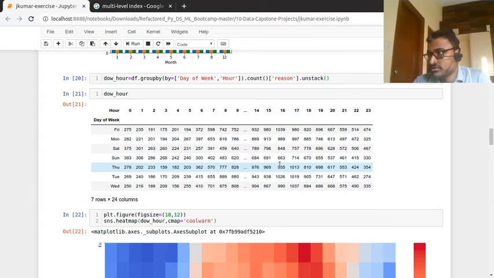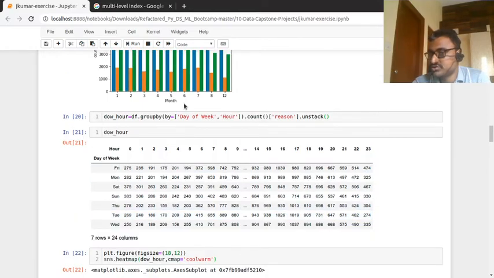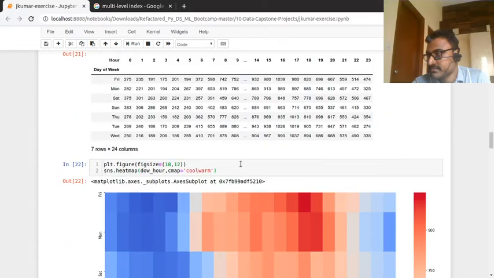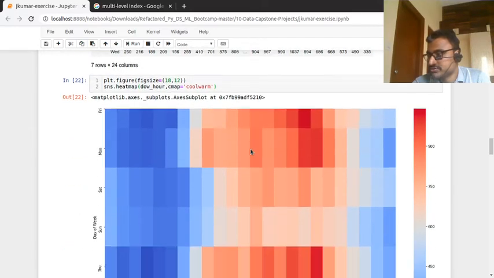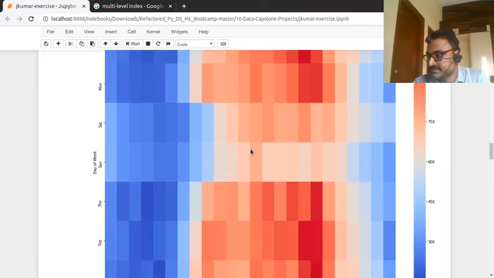So if you want to go deeper, we can go from this 3D matrix to a 2D matrix. First, let us go through this 3D matrix.